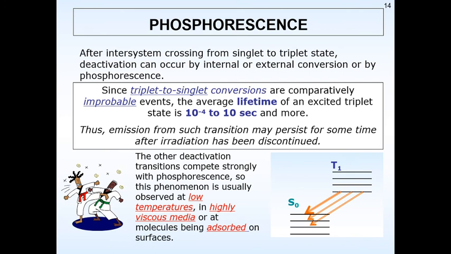If there is internal and external conversion, then there is no chance of getting phosphorescence. If this is overcome, there is a reversal of spin, an intersystem crossing, and the triplet state is converted back to the ground state. This takes more time, and hence the time lapse of phosphorescence is more.